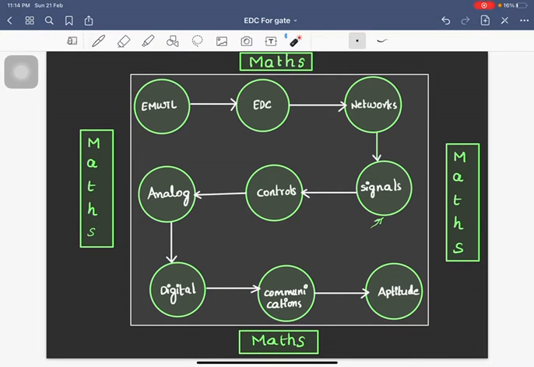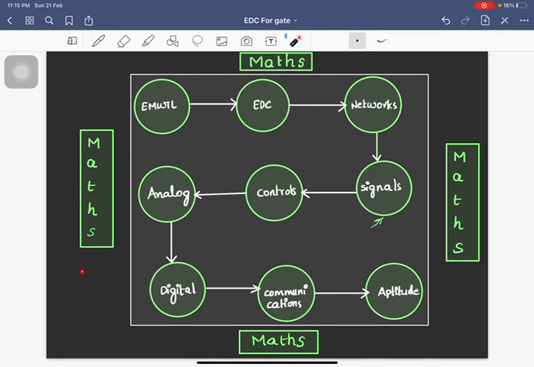But where does maths fall in the picture? In maths, topics like calculus, vector calculus, integral calculus, differential calculus are very important in MWTL. Suppose Gauss law, divergence theorem, Stokes theorem, Green's theorem, cylindrical, Cartesian and spherical coordinate systems, all those things are very useful in MWTL. And probability and random theory is helpful in communications, and matrices is also helpful in error codes, block codes, all those things.